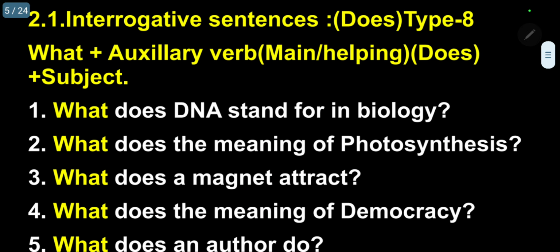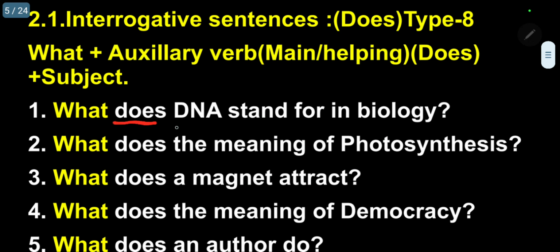Dear students, you must know here, do is normally used in the case of pronouns and plural nouns. In the case of personal pronouns, I, you, they, we, we will use do. In the third person singular or singular noun, we will use does. You should be very careful. Please follow now, first question.